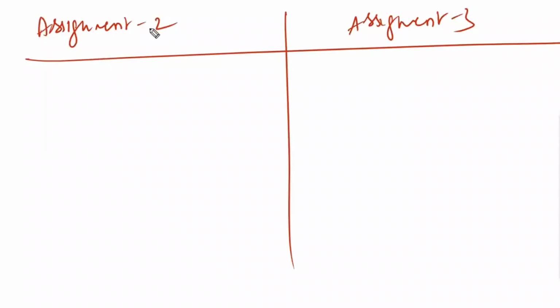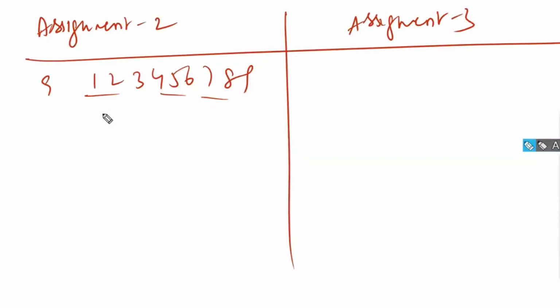Now, first assignment number 3 is select your own phone number, whatever phone number you are having. For example, 1, 2, 3, 4, 5, 6, 7, 8, 9. Okay, this is not my phone number, just an example. For this phone number, you have to calculate the sum of the digits.